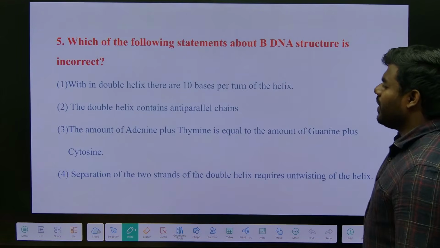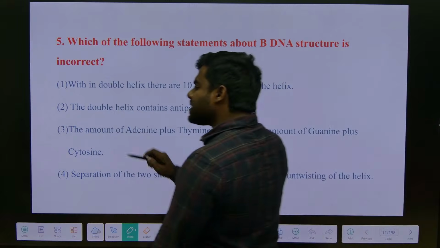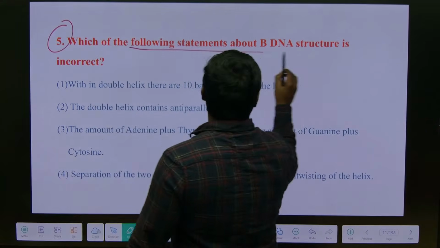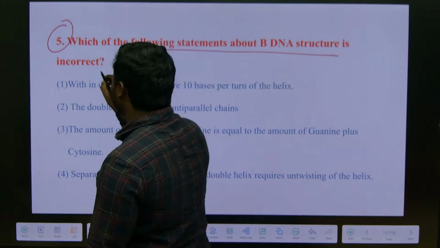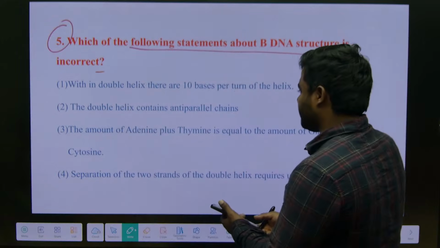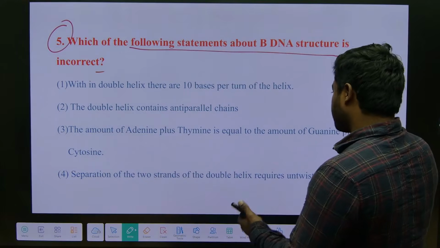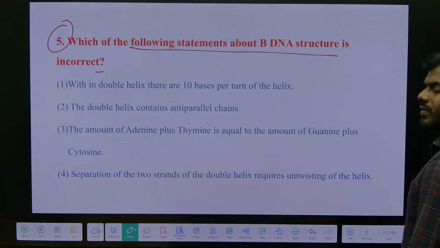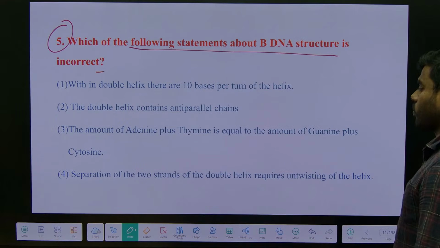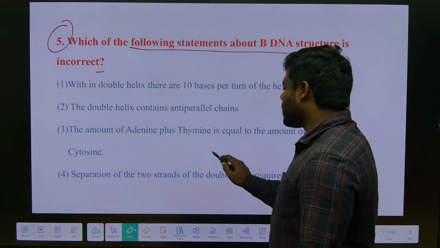Then question number 5. Everyone answer online, people. Which of the following statements about B-DNA structure is correct? Incorrect. Why is it a wrong option?